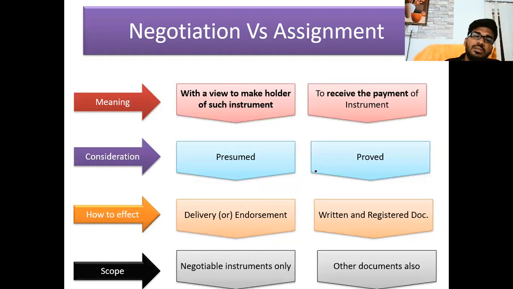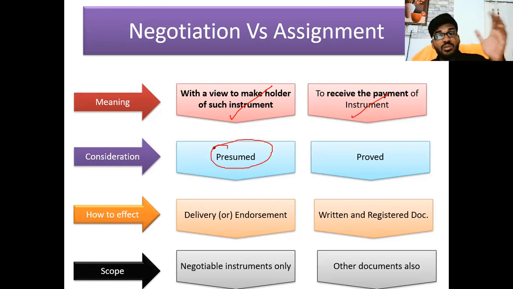The instrument is transferred simply to receive the payment of the instrument. So consideration is presumed. Obviously, whenever the instrument is given to a party, my basic assumption is that consideration is there. A promissory note is drawn, a bill is drawn, a cheque is made, and the intention is that the instruments are made with consideration only. But in case of assignment, the consideration must be proved.